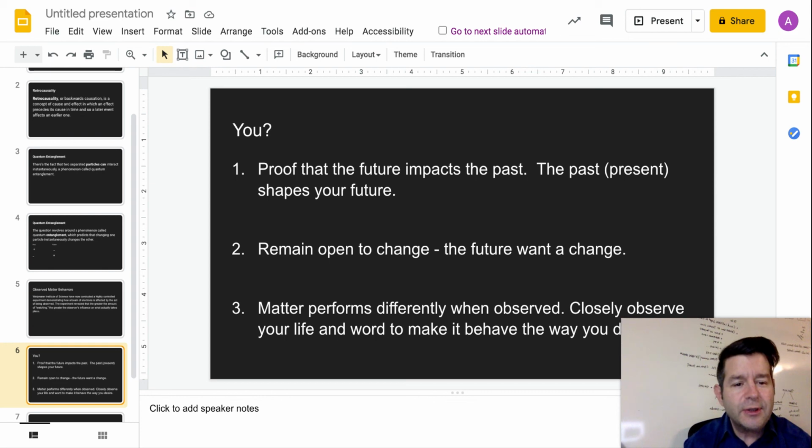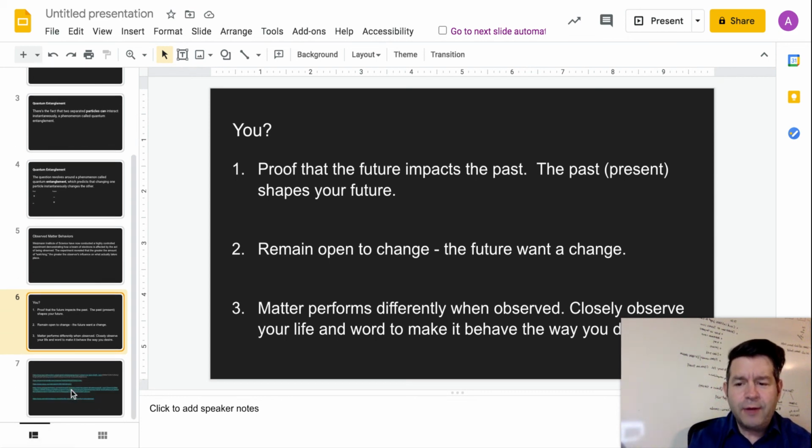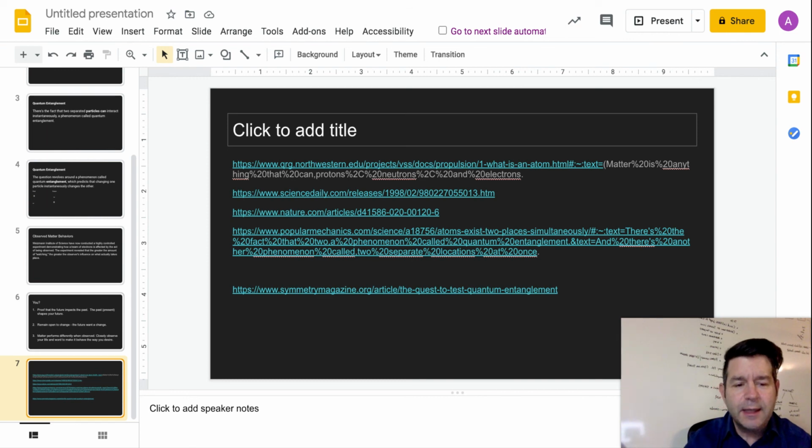So that's retrocausality. I also have a reference sheet if anybody wants to learn more about this. But that's truly what I think about, and I think about it all the time. So I wanted to share it.